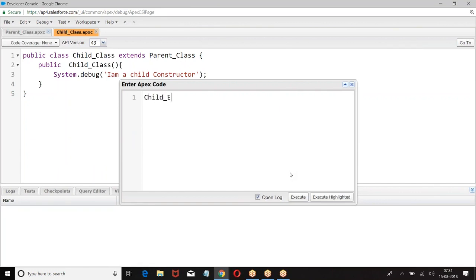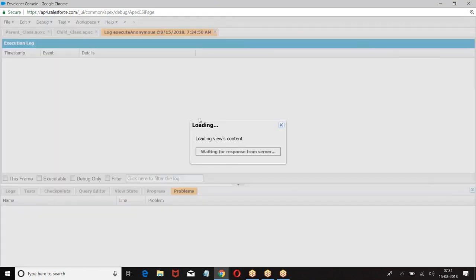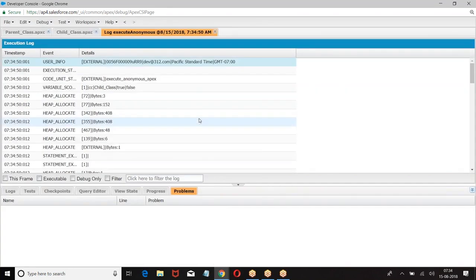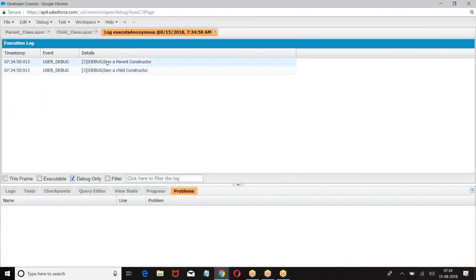I create an object for the child class and execute. What are we getting? I am a parent constructor, I am a child constructor. So whenever we create an object for the child class, first the parent class constructor is called.